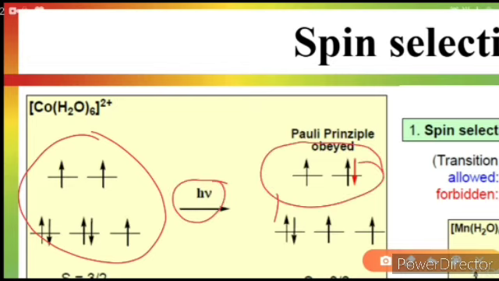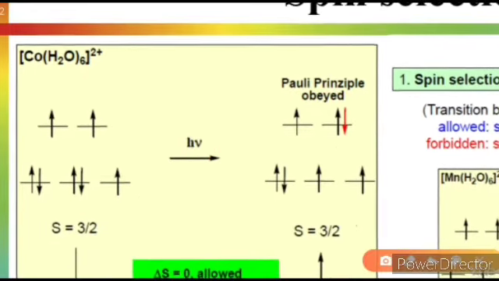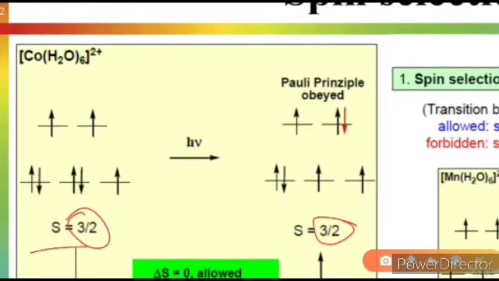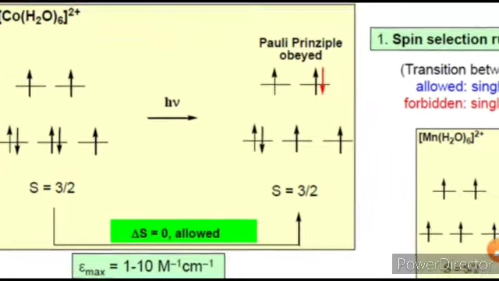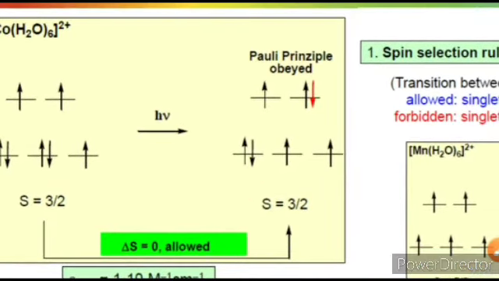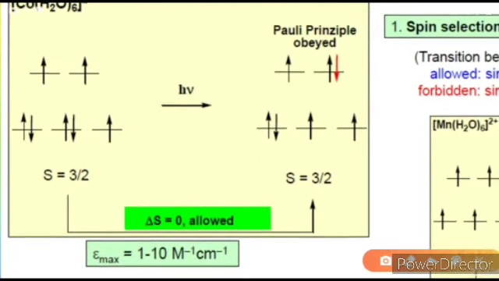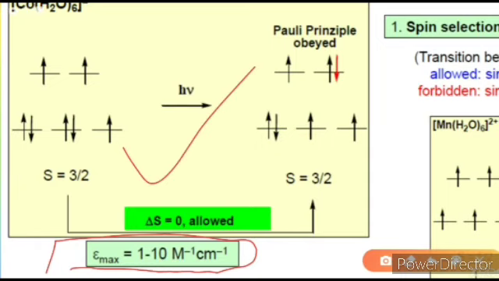In this case also the spin is 3/2. In both cases the spin is the same, so this transition is an allowed transition because here delta S is 0, and the molar absorptivity of this complex comes in the range of 1 to 10 mole inverse centimeter inverse. So this is an allowed transition and the spectrum of this complex is very clear. A very intense spectrum is obtained in this case because it is spin allowed.